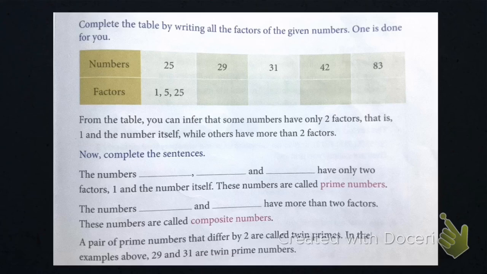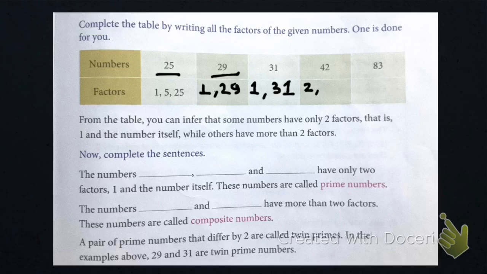So here you can see that 25 can be divided by 1. 25 comes in 1's table, it comes in 5's table, and it comes in 25's table. That is what factors mean: in which table it comes. 29, students, does not come in any other number's table, it only comes in 1's table and 29's table, that's it. 31 also comes only in 1's table and 31's table, that's it.